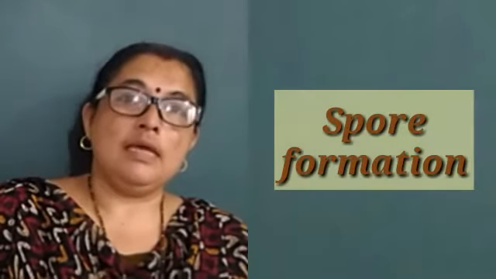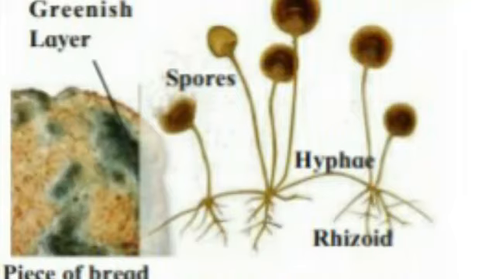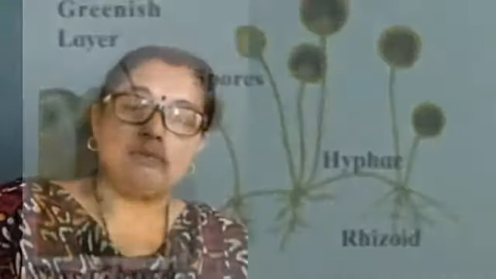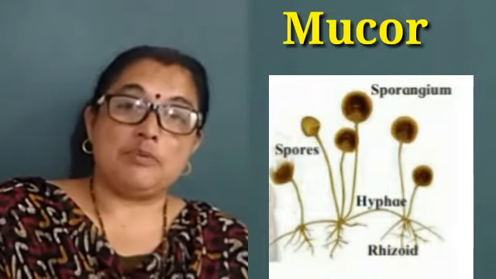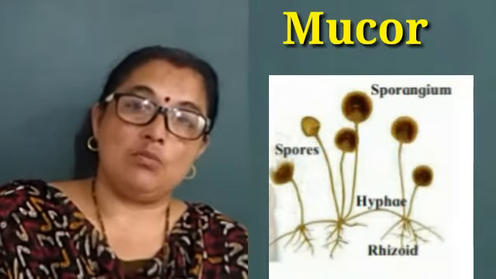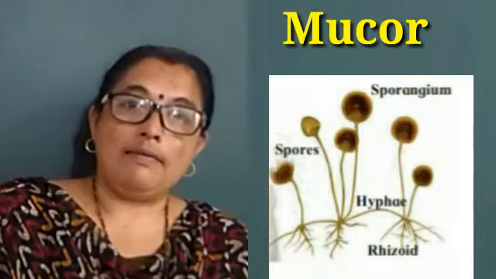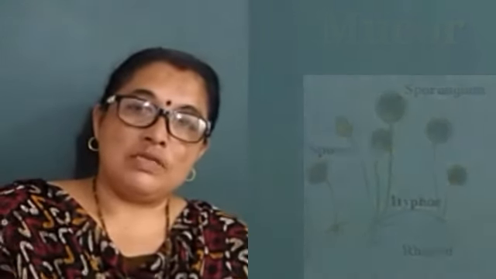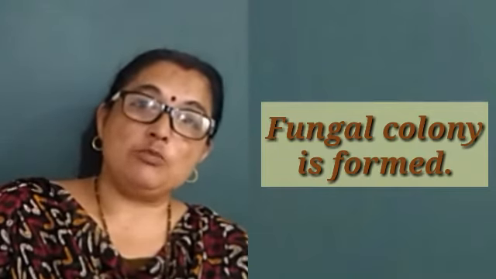Another type of asexual reproduction is by spore formation. Fungi like mucor have a filamentous body. Sporangia are formed on the matured mucor. When the sporangia are full of spores and completely matured, they burst, and all the spores fall on the substratum. Substratum means where this fungus grows. It can be moist bread or a chapati or a bhakri, a spoiled bhakri on which it grows, and then many fungi start growing. That means a fungal colony is formed. This is asexual reproduction by spore formation.